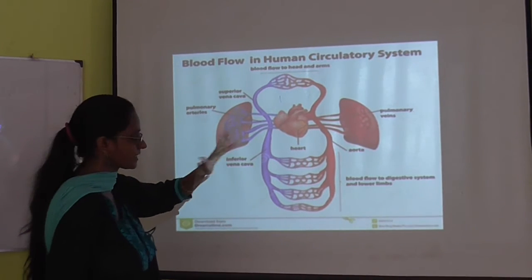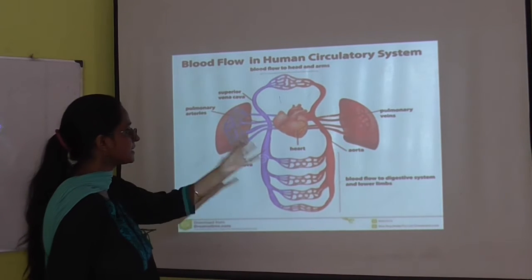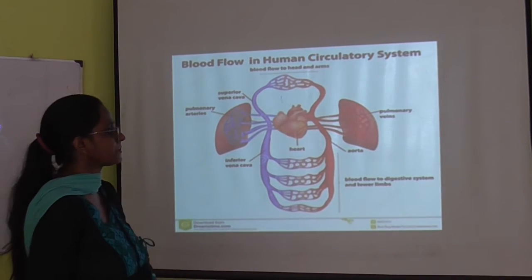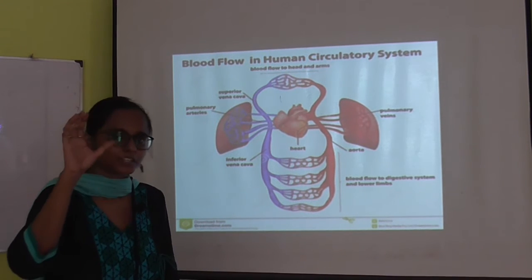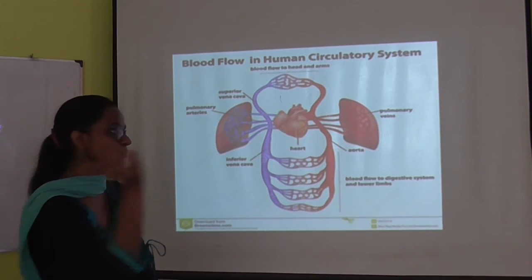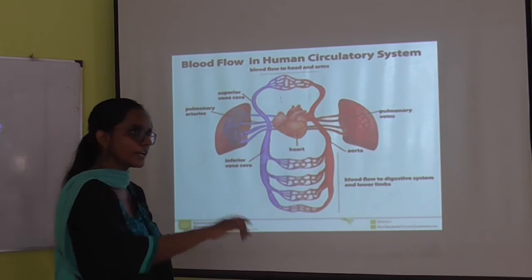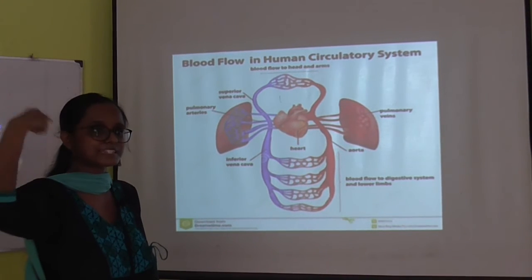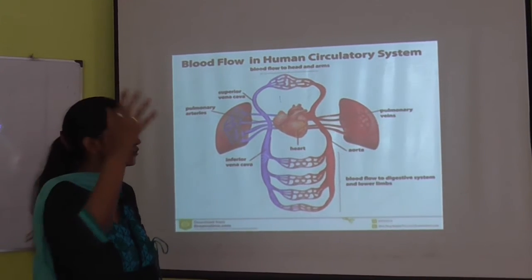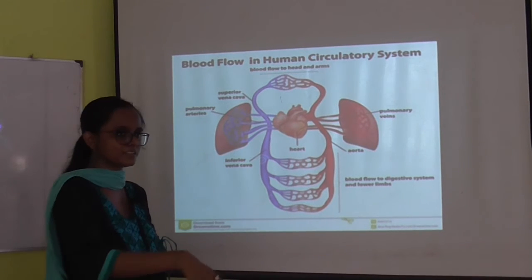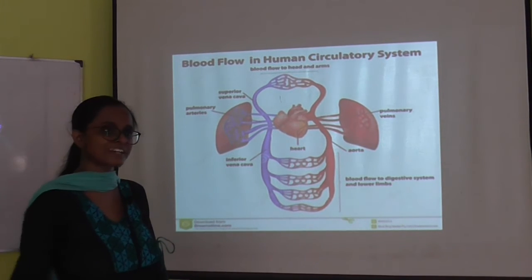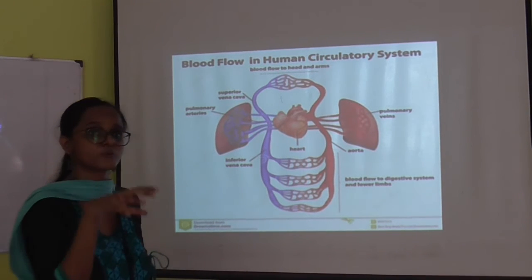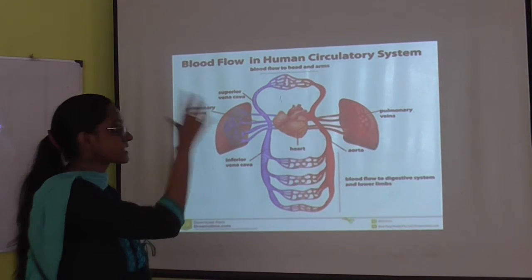This picture you can get anywhere. Just look around it in order to understand the function of the blood vessels. Mostly in the human body, most things can be understood if you learn the picture. Once you understand the connection of these blood vessels, it will be very easy for you to understand. Don't go through only the picture that is given in the book. Try to go through the flow diagram or other kinds of material given in other sources in order to better understand this part.